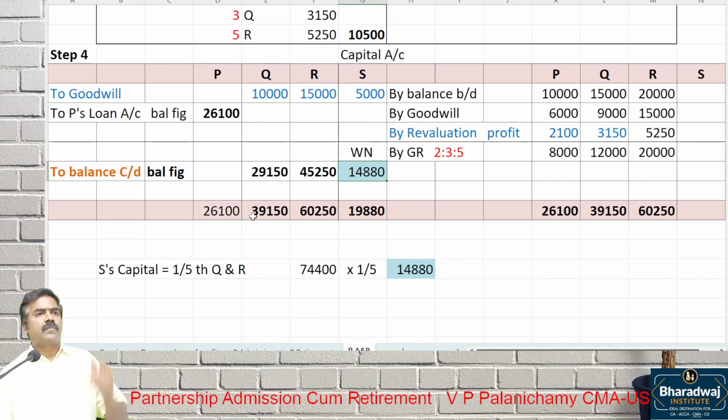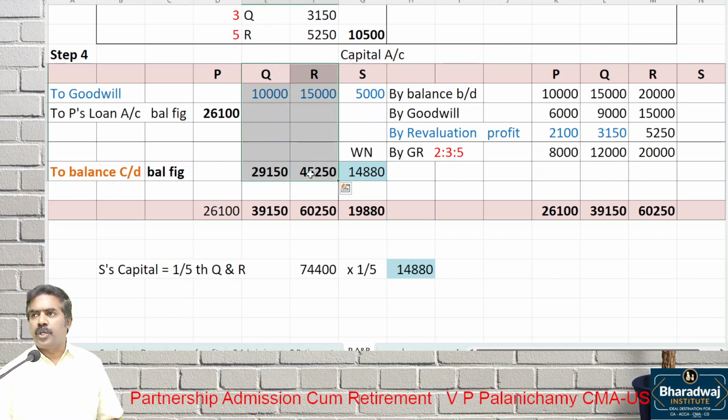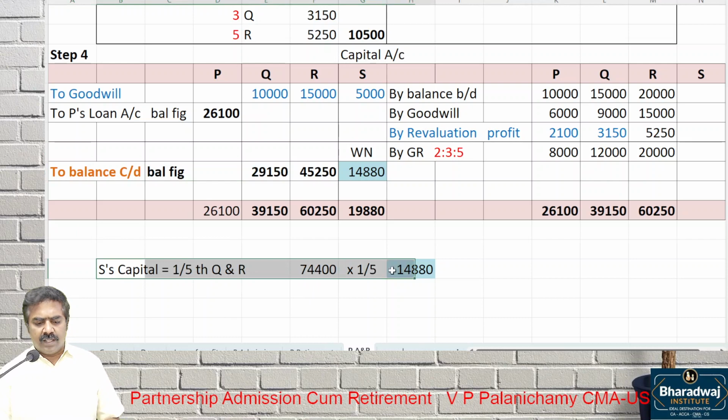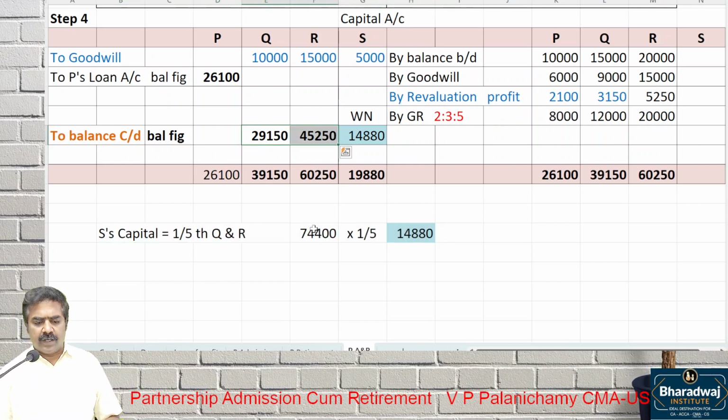Clear? Once again. Who retired? P retired. His capital is transferred to which account? Loan account. Then Q and R, the balance carried down is a balancing figure for us. S's capital contribution will be 1/5 of Q plus R. Q plus R, you get 74,400.